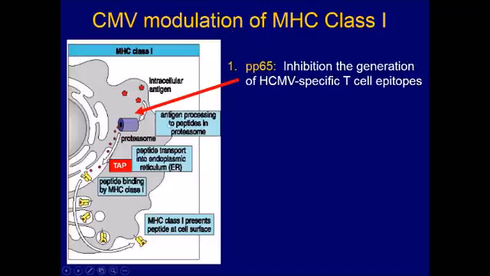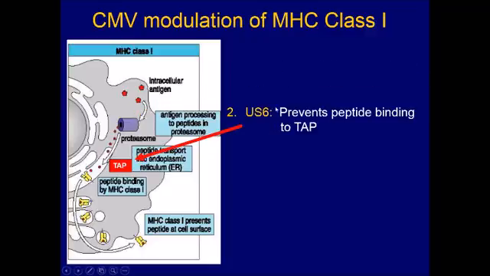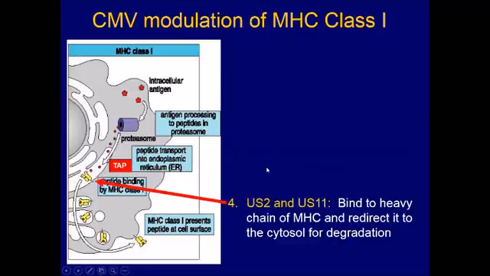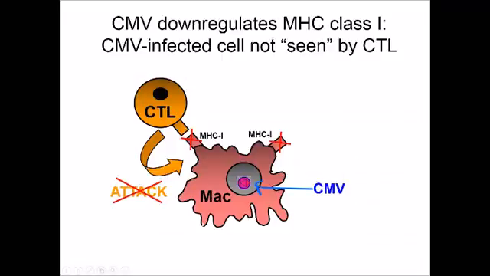So it has one protein dedicated to messing up the generation of the T cell peptides. It has another cytomegalovirus protein that disrupts the transport of the peptides from the cytoplasm into the endoplasmic reticulum, another protein that retains MHC class 1 in the ER, and in case that fails, two more proteins that prevent the MHC class 1 from ever reaching the cell surface. So cytomegalovirus is quite good at making sure that MHC class 1 doesn't reach the surface of virus-infected cells, through 5 different proteins that counteract each of these steps.